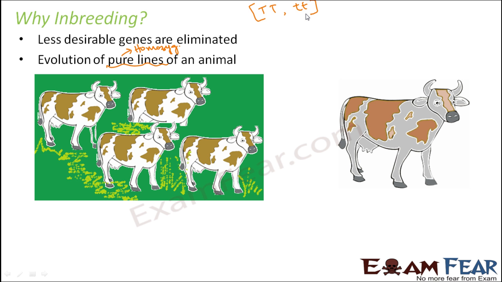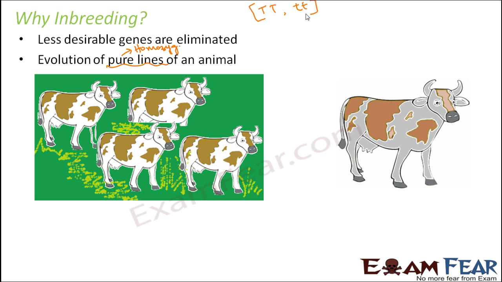Now, what was the process of obtaining the pure tall plants? That is, crossing the tall plants with each other over generations. When you do it for a couple of generations, the less significant trait gets eliminated, and what you get is a pure line for that particular trait. Similarly, in this case also, homozygous individuals will be formed and the undesirable ones will get reduced, and finally they will get eliminated over a longer period of time.